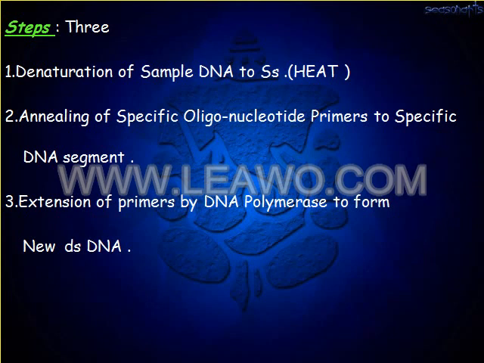First step, denaturation of the sample DNA into single-stranded DNA by exposure to heat. Next step is annealing of specific oligonucleotide primer to the specific DNA segment. And third step is extension of primers by DNA polymerase to form new double-stranded DNA.